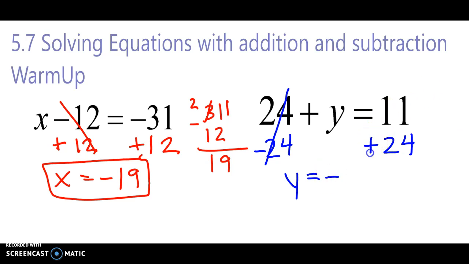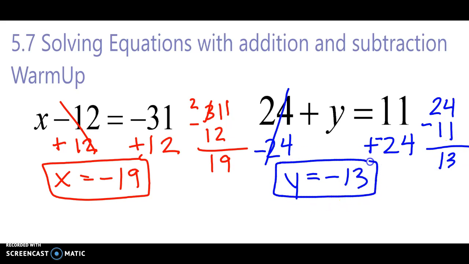We could rewrite this as 11 plus negative 24, but we'd have to do 24 minus 11. We take their absolute values and subtract them, knowing that our answer is going to be negative. So we have negative 13. I want you to be thinking about these types of examples when we do them with variables and with fractions. It's going to be the exact same process, but with fractions.